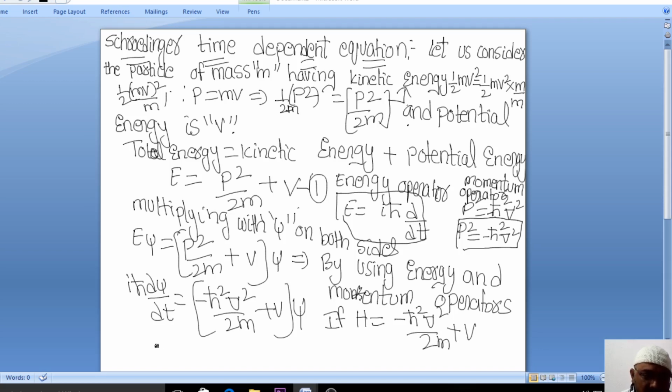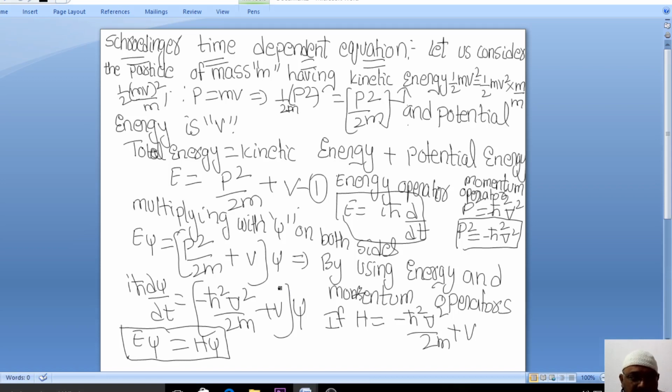So you already know what i h bar ∂/∂t is. It is E. So what can I write here? E psi is equal to, instead of all this, H psi. So this is the Schrodinger time dependent equation. If you can write this, I think that will be enough in the examination also. This is one way of deriving the Schrodinger time dependent equation.